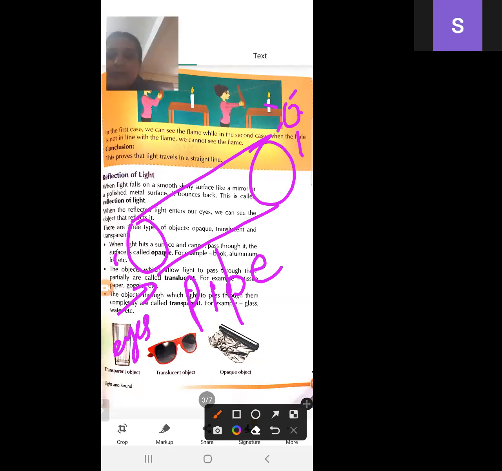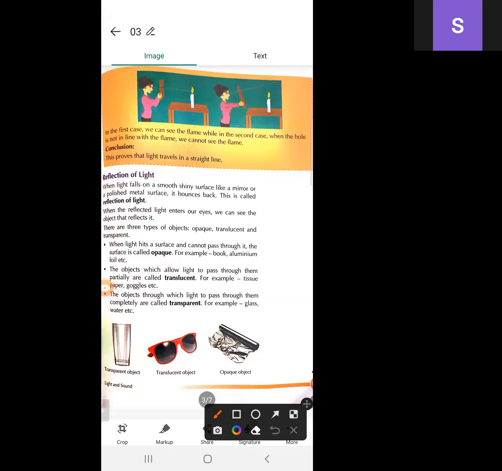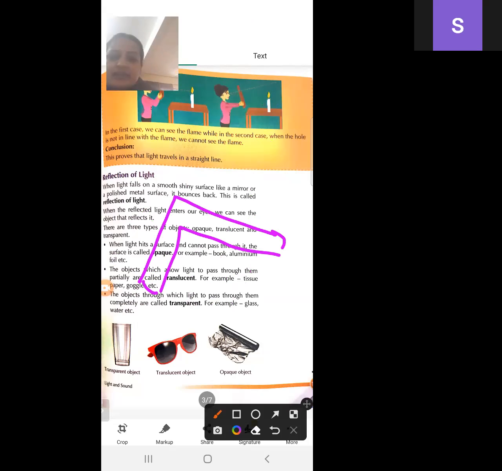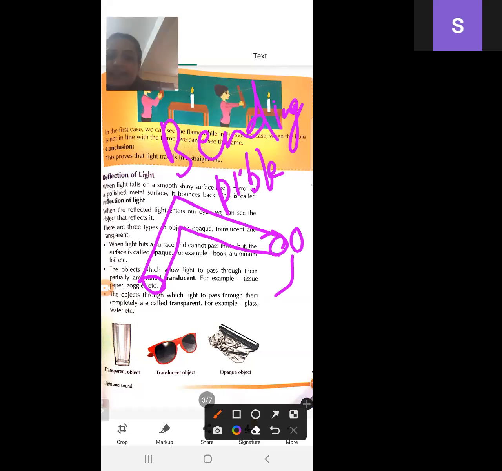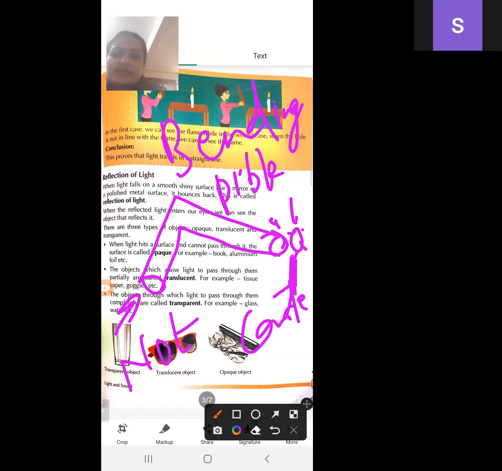Yes. But in the second case, we will bend this pipe, as shown in the figure. And then we will see this candle. Will the candle be visible through this? No. Why is this not visible? Because light travels in a straight line.